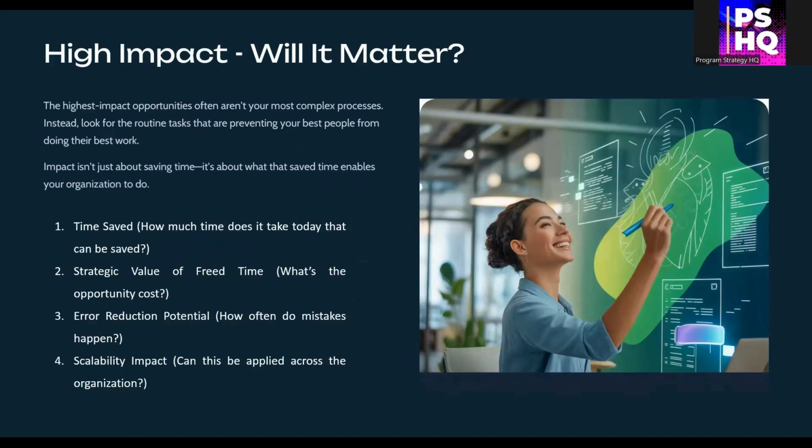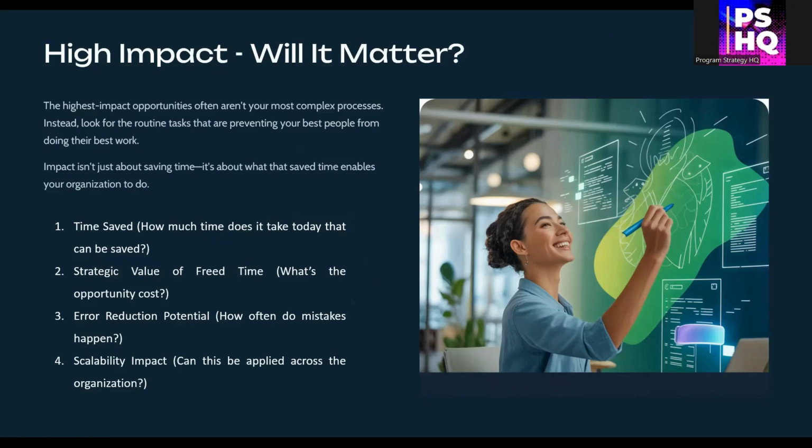Impact isn't just about time saved, it's about what the time saved enables. The best agentic opportunities often aren't flashy or cutting edge. They're the repetitive tasks that drain your best people. Think about how much time is spent today on the task. Could it be reduced significantly? Ask, what would your team do with that freed up time? Would it lead to more innovation, faster delivery, or better service? Also assess, how often do errors occur, and could AI reduce them? And if you solve this once, can you scale the solution across teams?